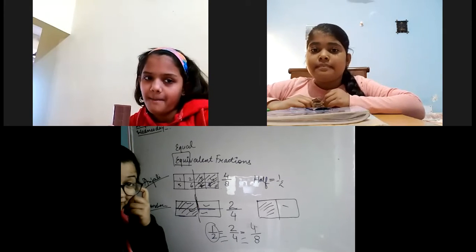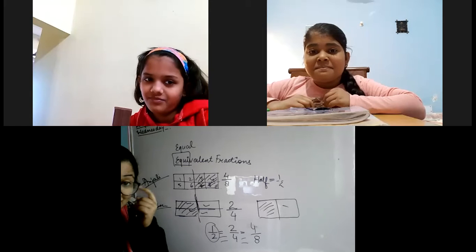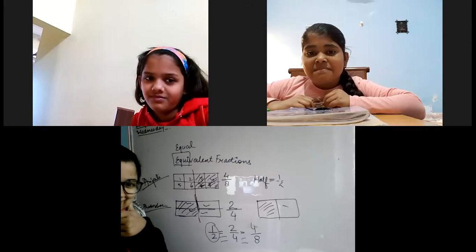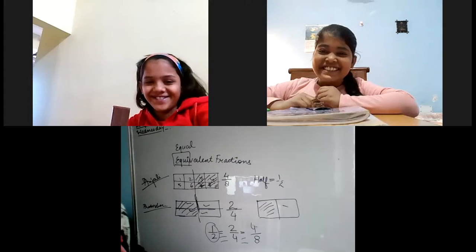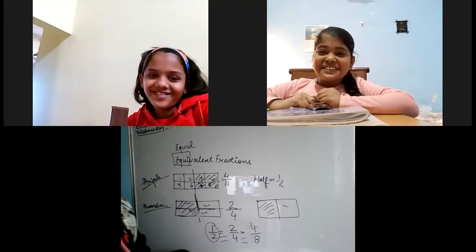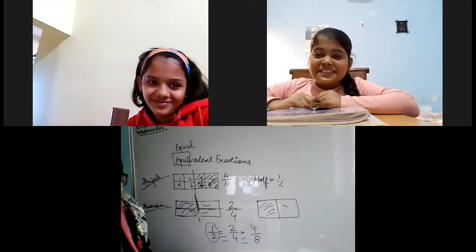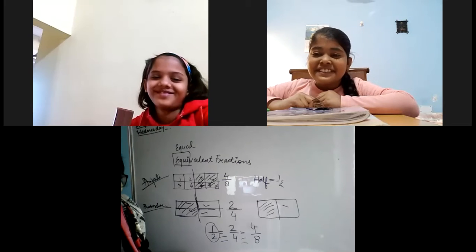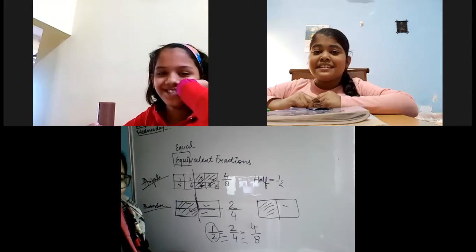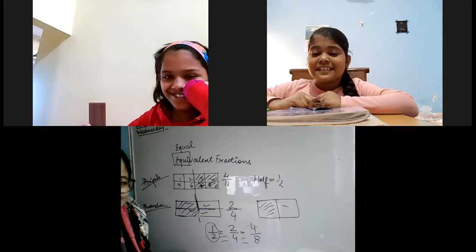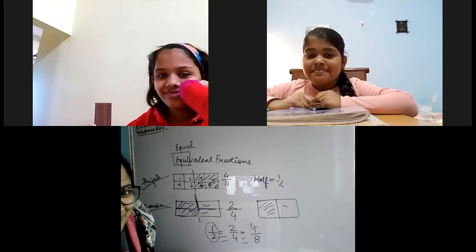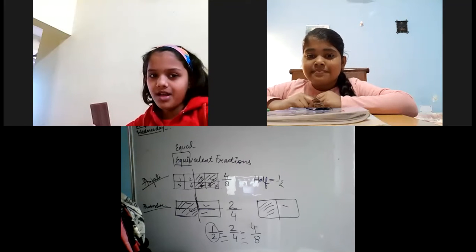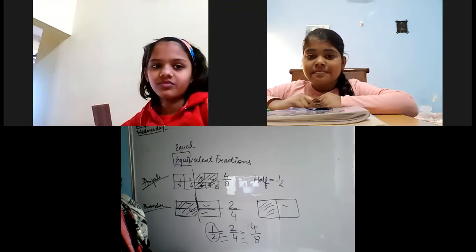Anjali is tempted by the chocolate. She's looking at the chocolate. May I eat it? I want to eat it right now. Is it so, Anjali? Ma'am, she is making me do the sharing. I want to eat it right now. She's looking at the chocolate like this. I'm going to eat it right now. You are having a scale. Mehul, what do you have, Mehul? Ma'am, example. What example?